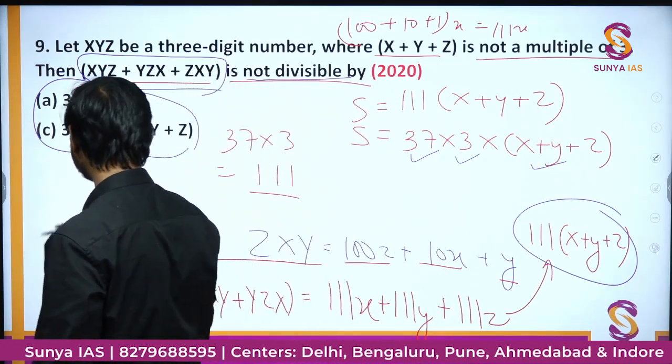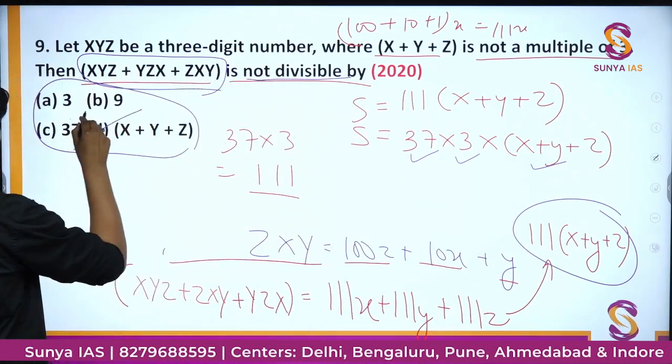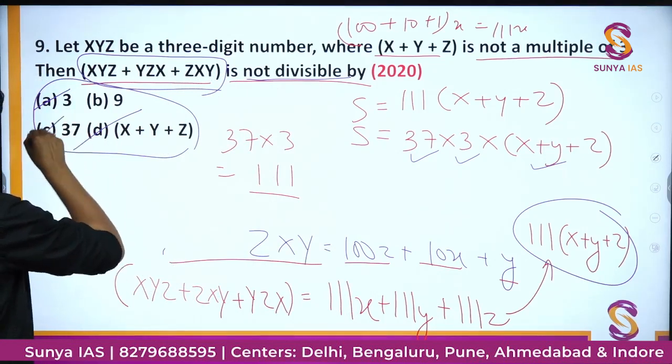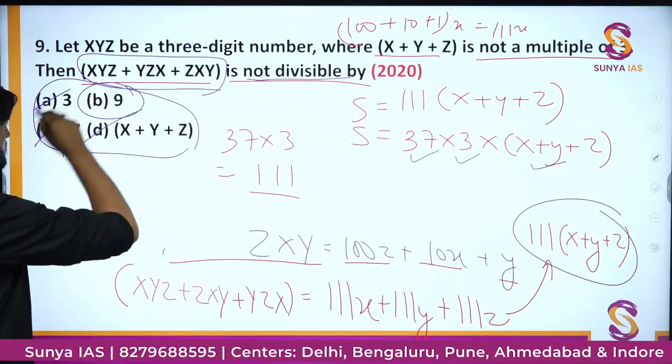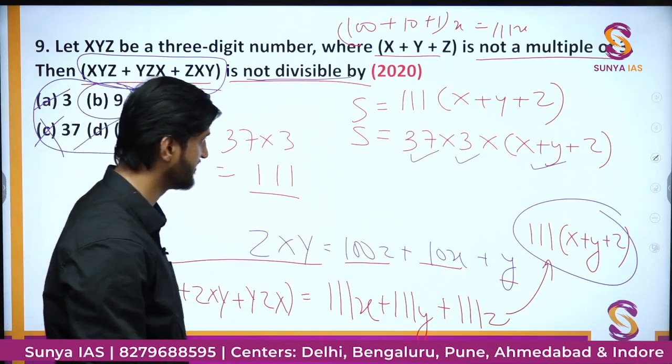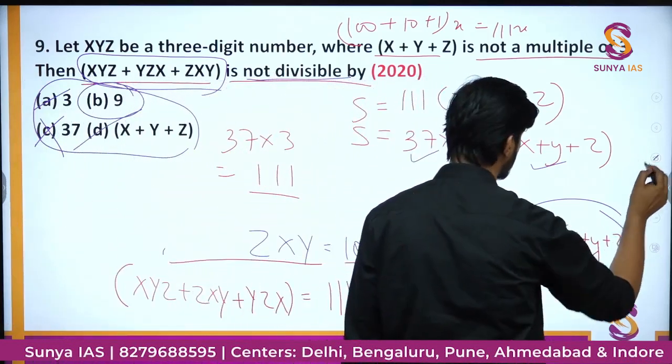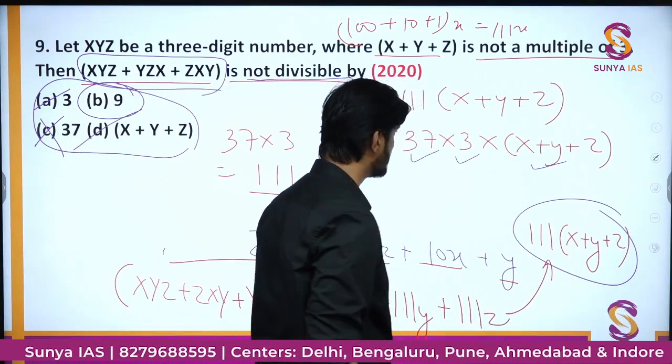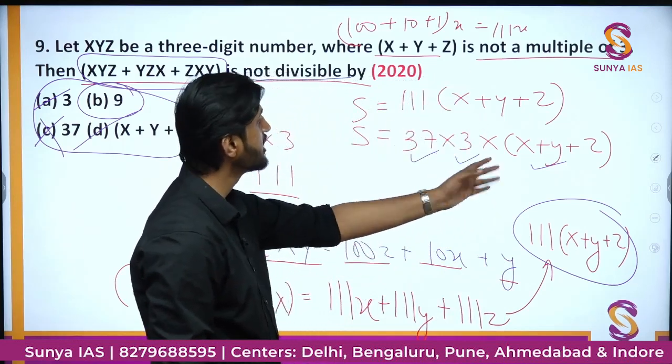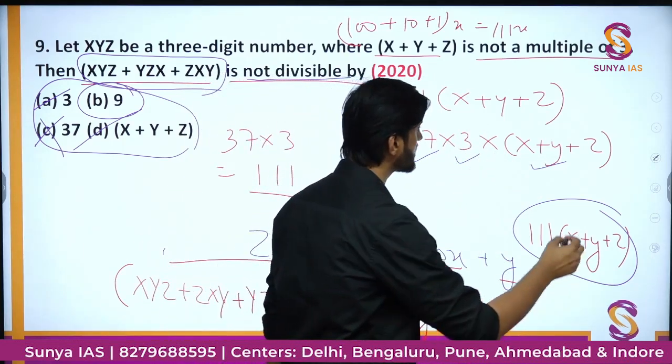So we can just eliminate option number D, option number C and option number A. What are the options which are left? Only option B, which is 9, is left, and that is also true because here 37 is a prime number, 3 is there, but this x plus y plus z is not a multiple of 3.